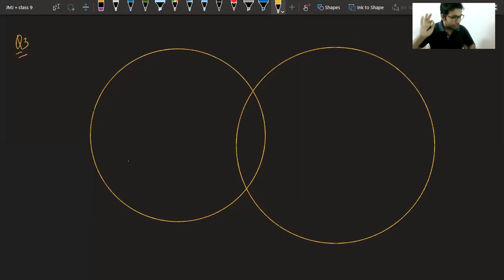They are saying if two circles intersect at 2 points, so you have circle 1, center O1, circle 2, center O2, and they intersect at 2 points. Till now, everything is fine. Prove that their centers lie on the perpendicular bisector of the common chord.